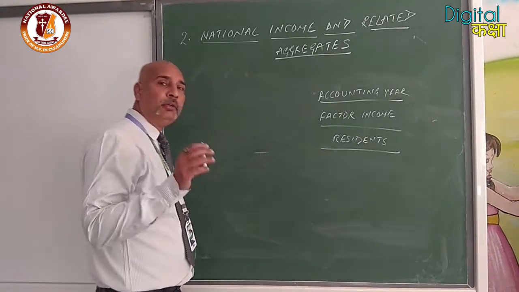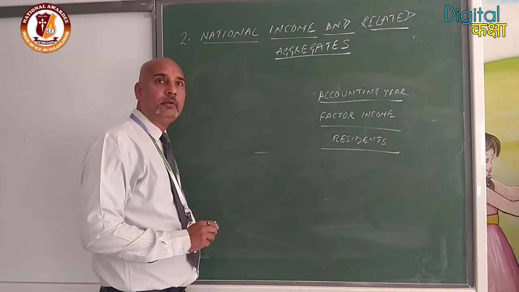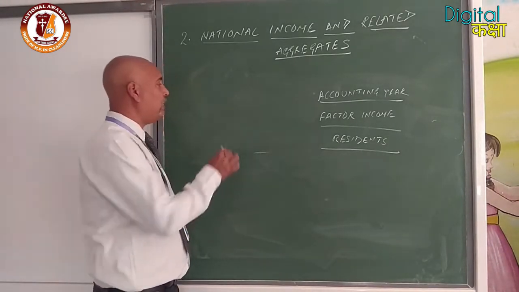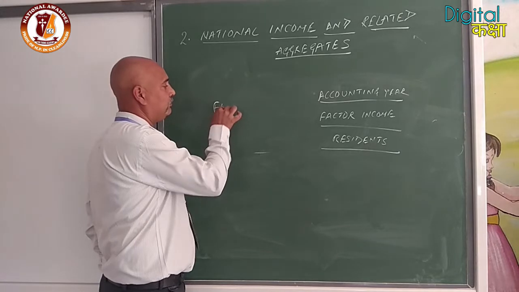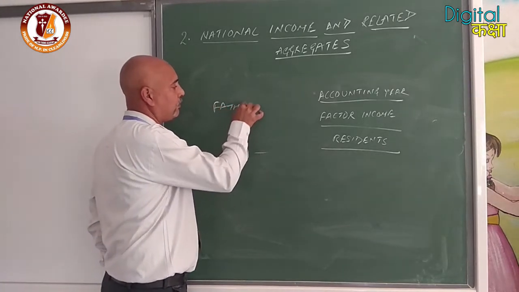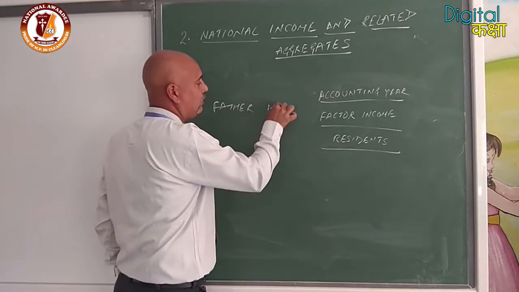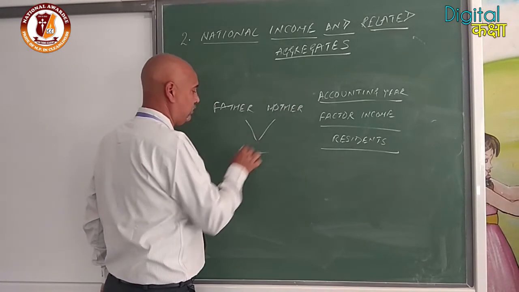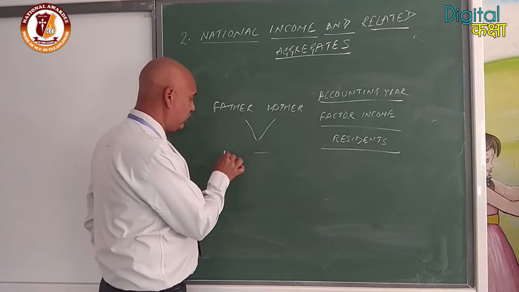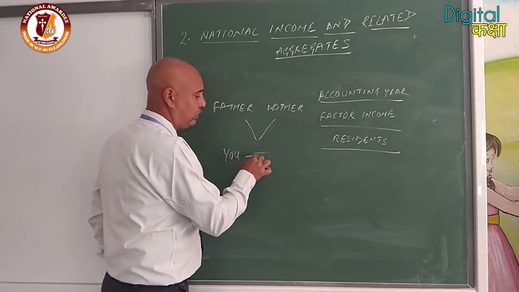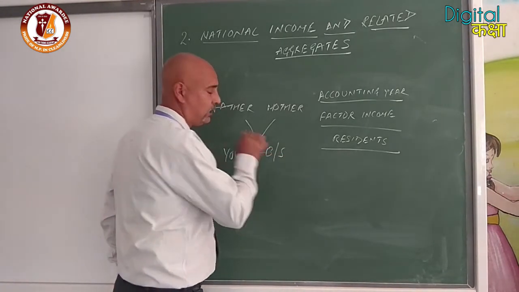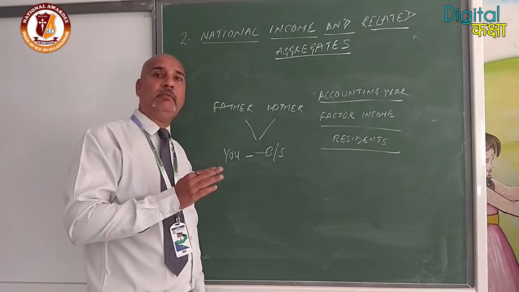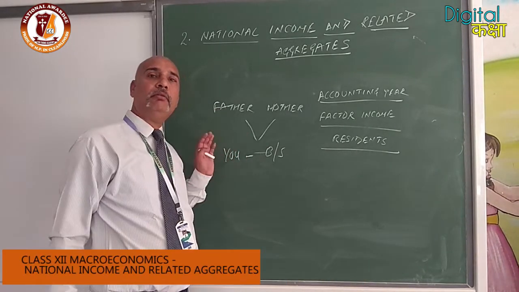Suppose there are 4 members in your family. Your father, mother, and you and your brother or sister. So these four members are there in your family.